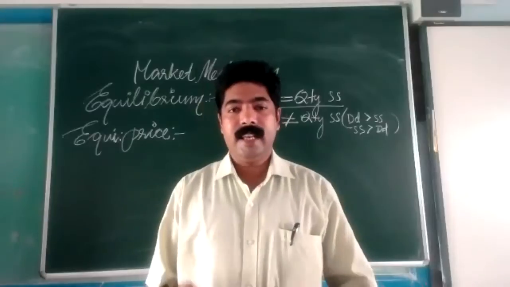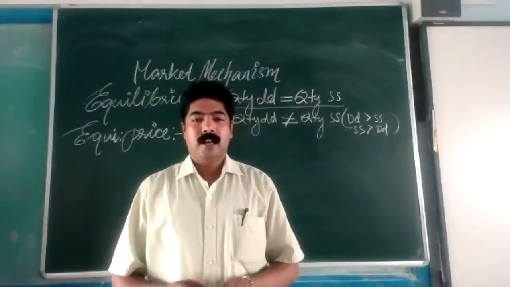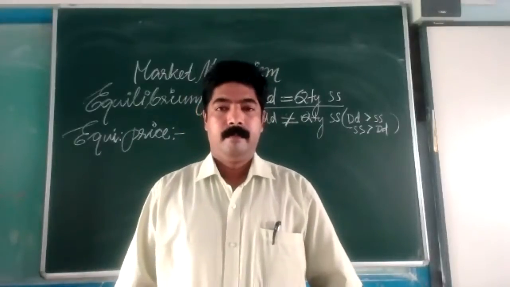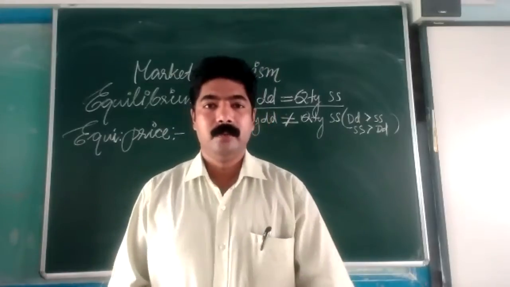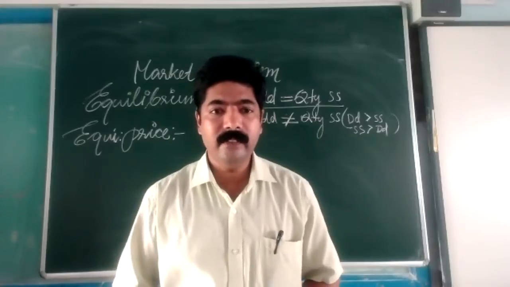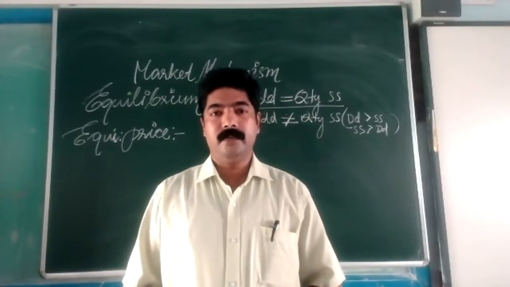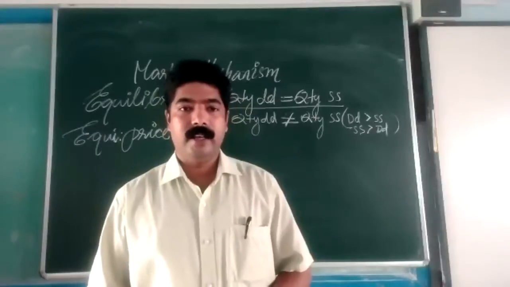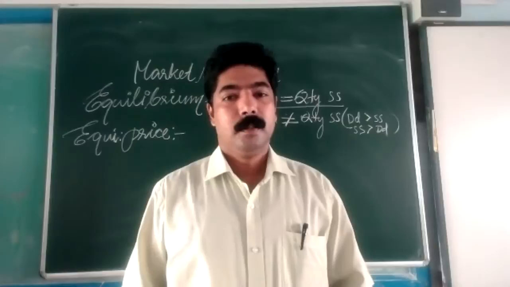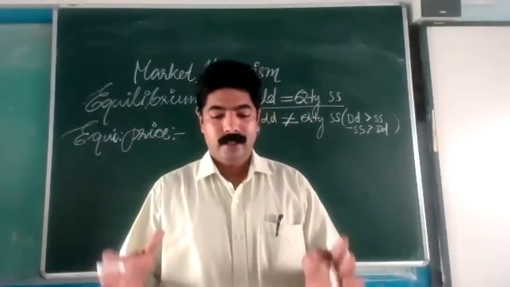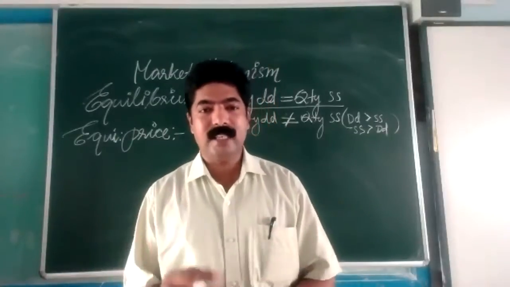Thus, there is a role of consumers and producers. They have opposite interests: consumers want to maximize satisfaction, whereas producers want to maximize their profit.